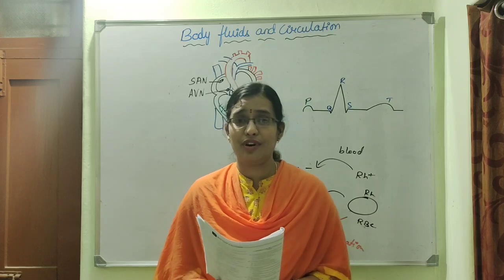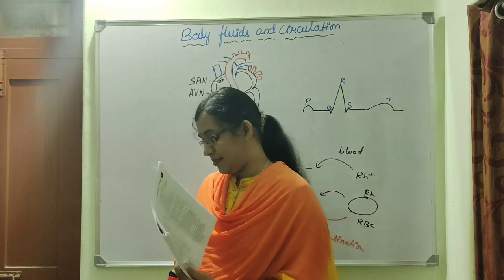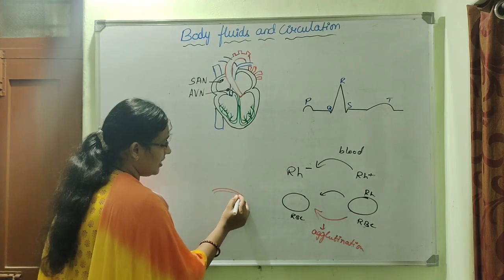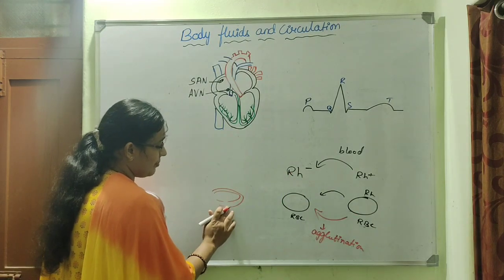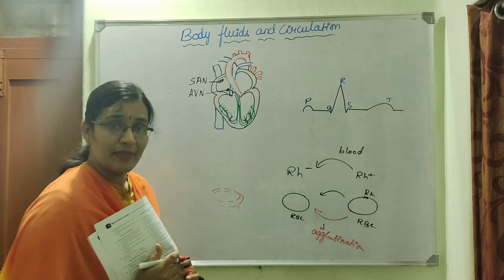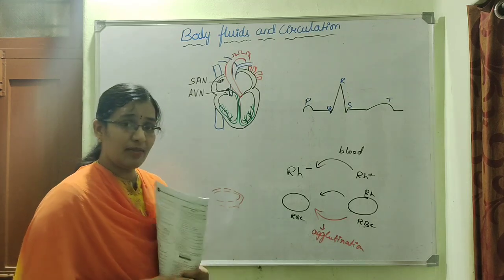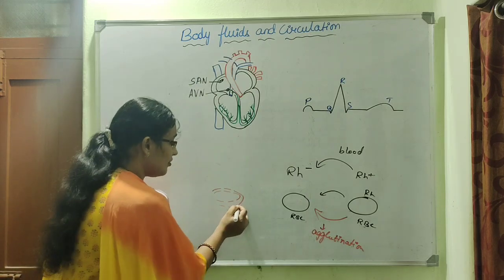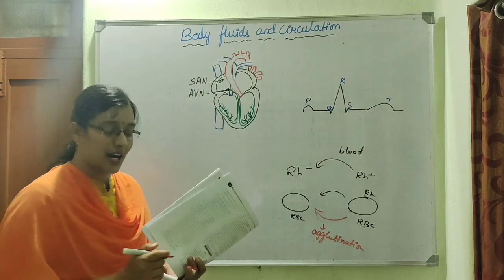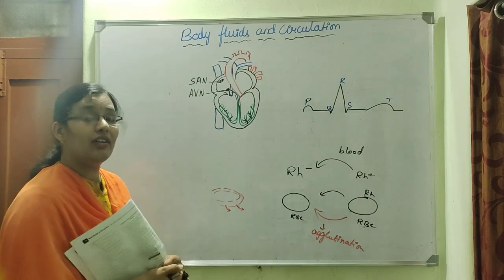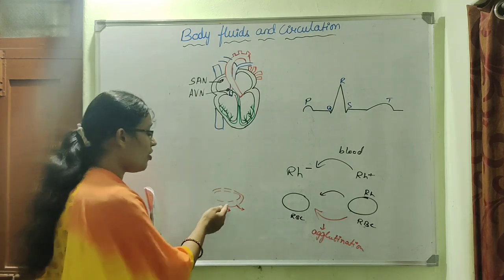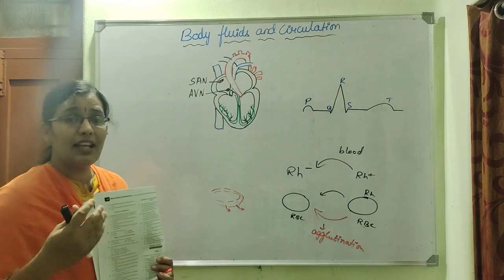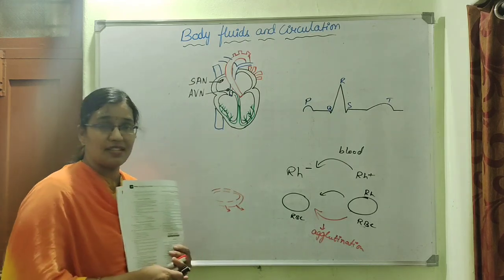But lymph is formed near the capillaries. You people know how the lymph is formed. If these are the blood capillaries, they will have holes in them. So when the oxygenated blood rushes through these capillaries, the colorless fluid part oozes out of the capillaries, except the large proteins as well as RBCs.